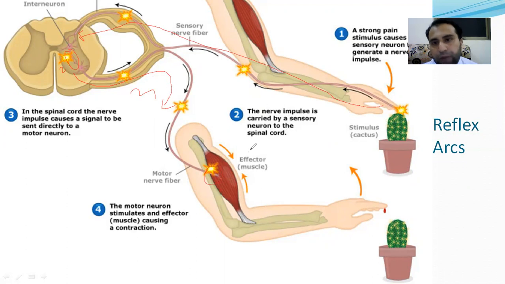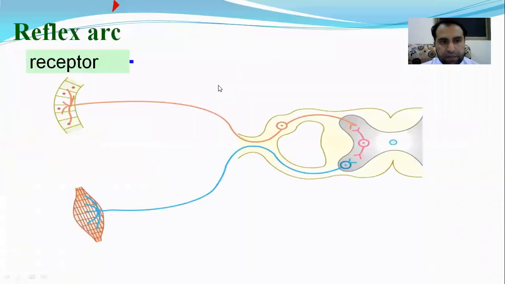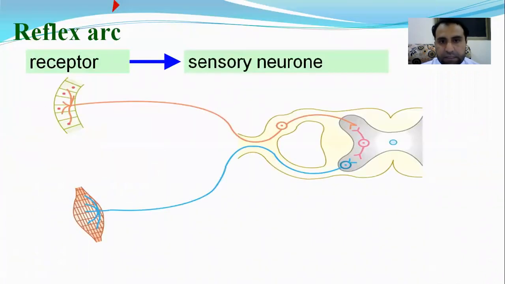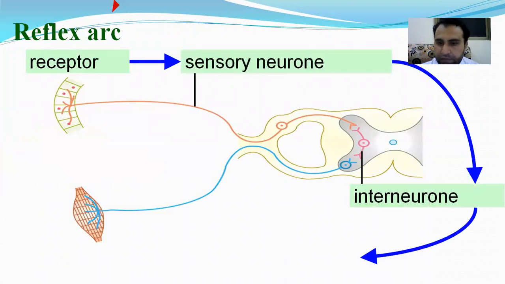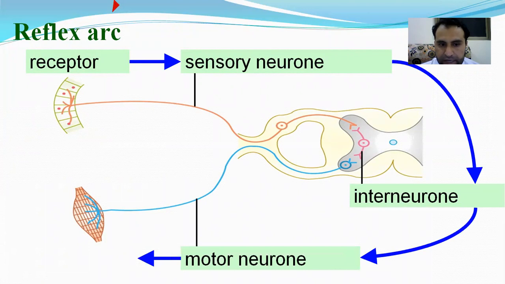This whole path followed by the impulse during reflex action is called the reflex arc: receptor first, sensory neuron, then interneuron, then motor neuron, and then effector.